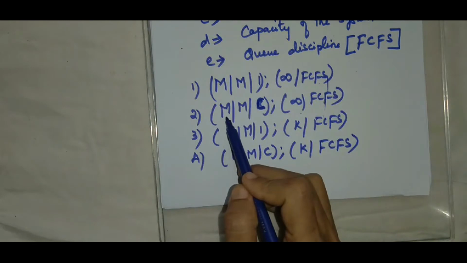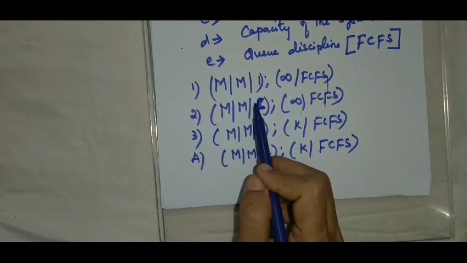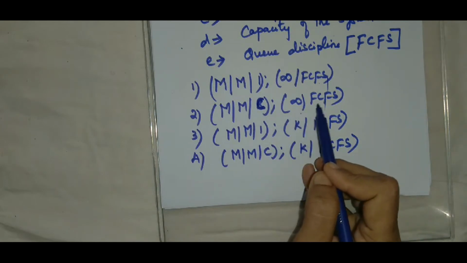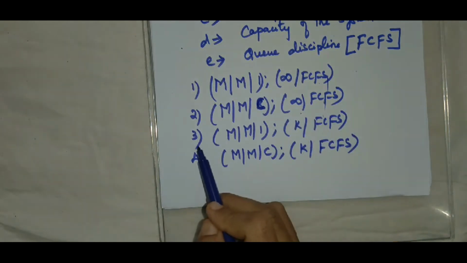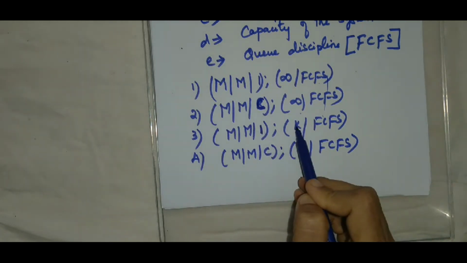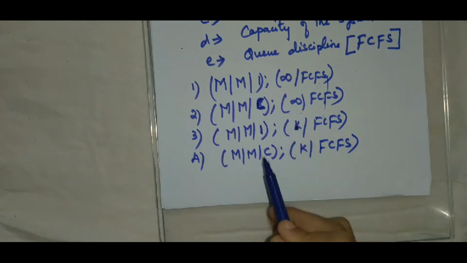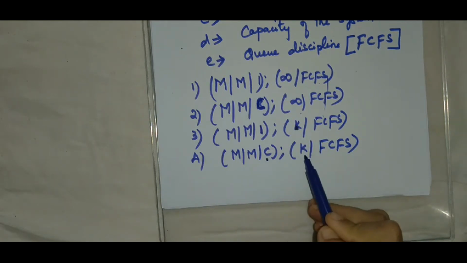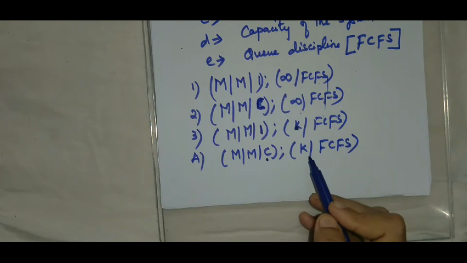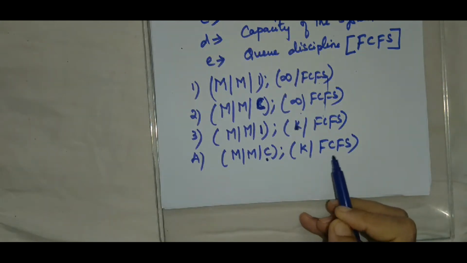The second model, M/M/C, where C represents multi-server, infinite capacity, first come first serve. The third model is single server with finite capacity, that is, it can hold only a finite number of people in the system, and the fourth is multi-server and finite capacity. Now we will discuss these models in detail.